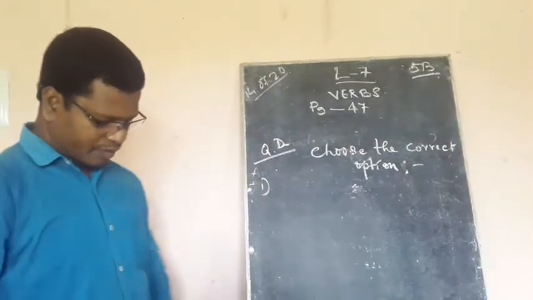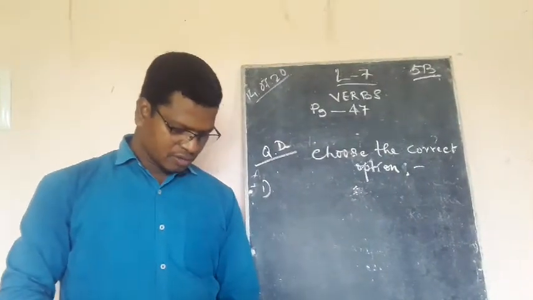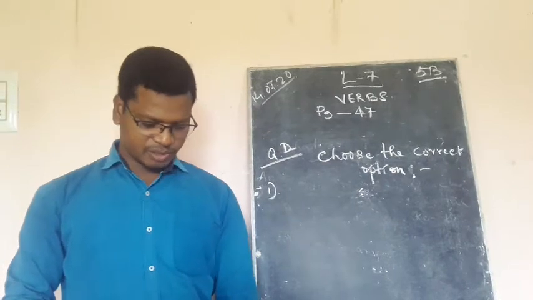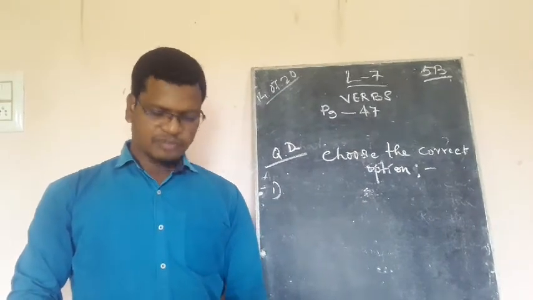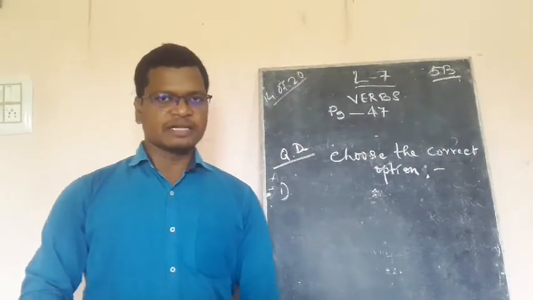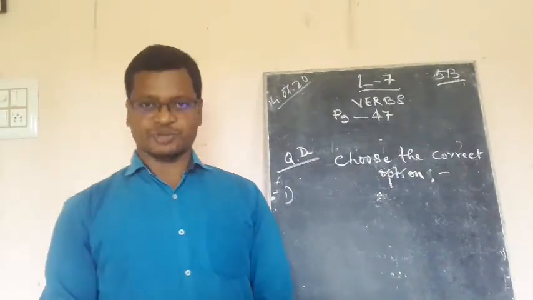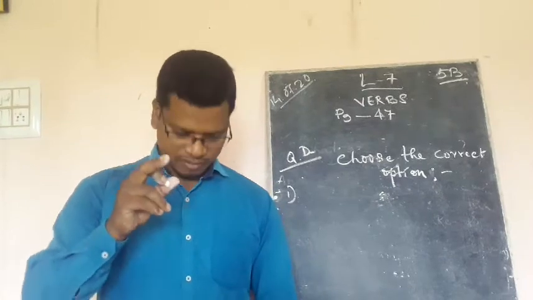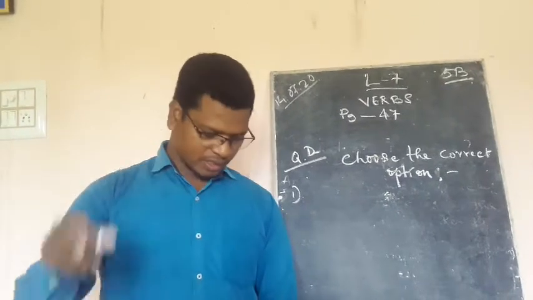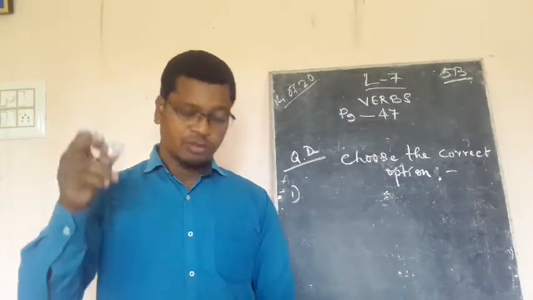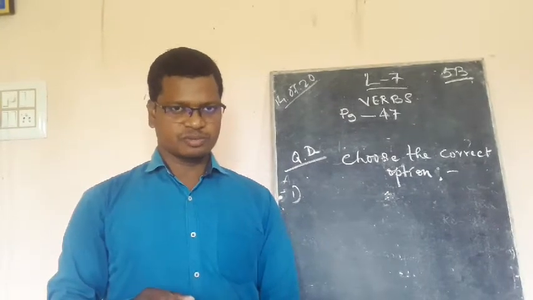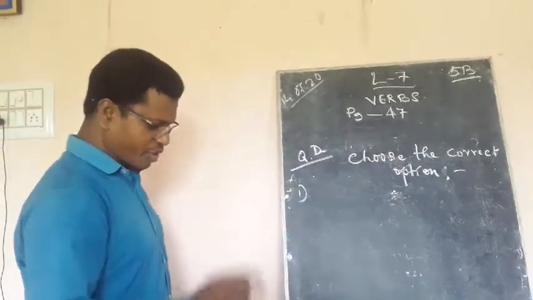The first one: my grandfather is almost 100, but he, then three options are there. This time I ask you to write down all these three options and give a tick mark or circle to the correct option. I'm just showing you one.